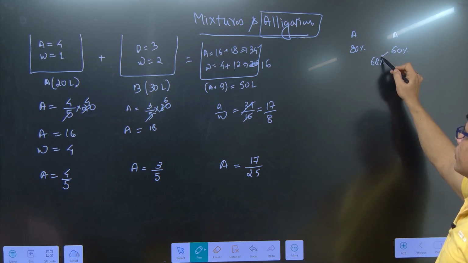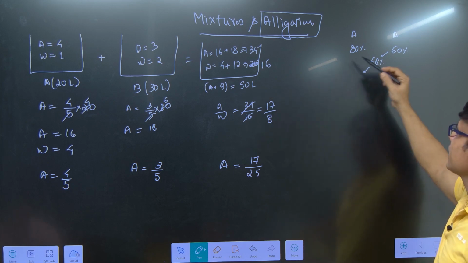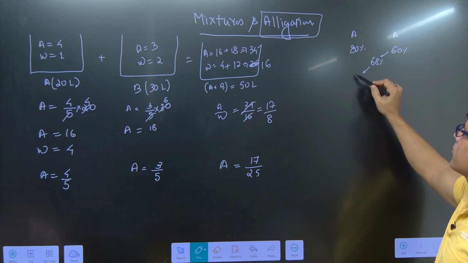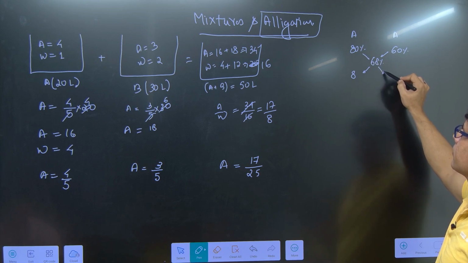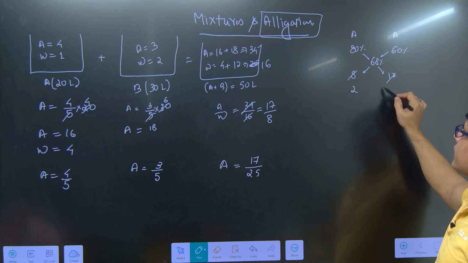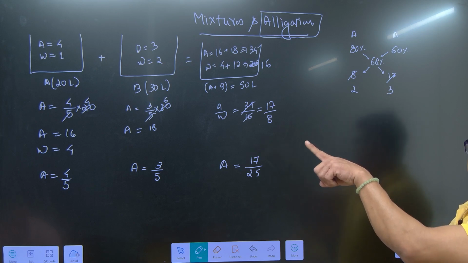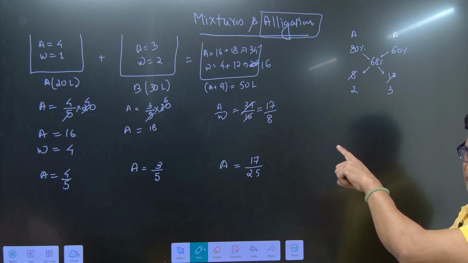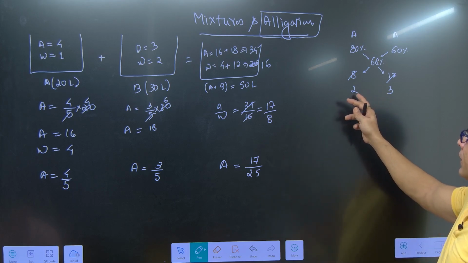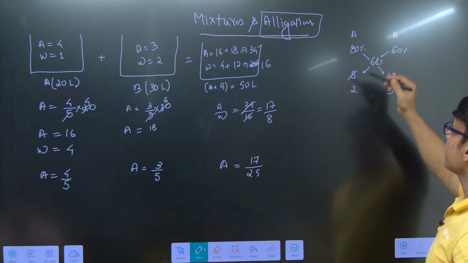If I find out the ratio in which they are mixed, the question is in what ratio they are mixed. So 68 minus 60 is 8, and 80 minus 68 is 12. And this is 2:3. That means 2 parts of that when mixed with 3 parts of that is the same as 20 liters of that and 30 liters of solution B when they are mixed.